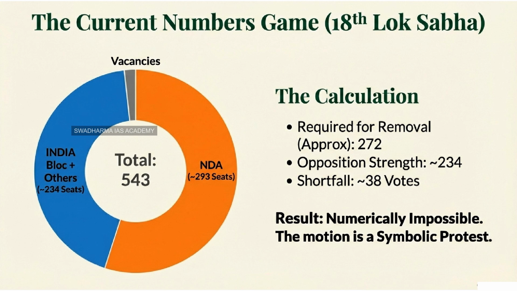Imagine that on the day of the vote, out of our 530 members with effective strength, only 300 actually show up to the House. Maybe the others are boycotting or they're sick or traveling for constituency work. If it were a simple majority like for an ordinary bill or a no-confidence motion, you would only need 151 votes to pass it. That's half of 300 plus 1. But for the speaker's removal, it doesn't matter how many show up. You must hit that magic number derived from the effective strength. You still need 266 votes.